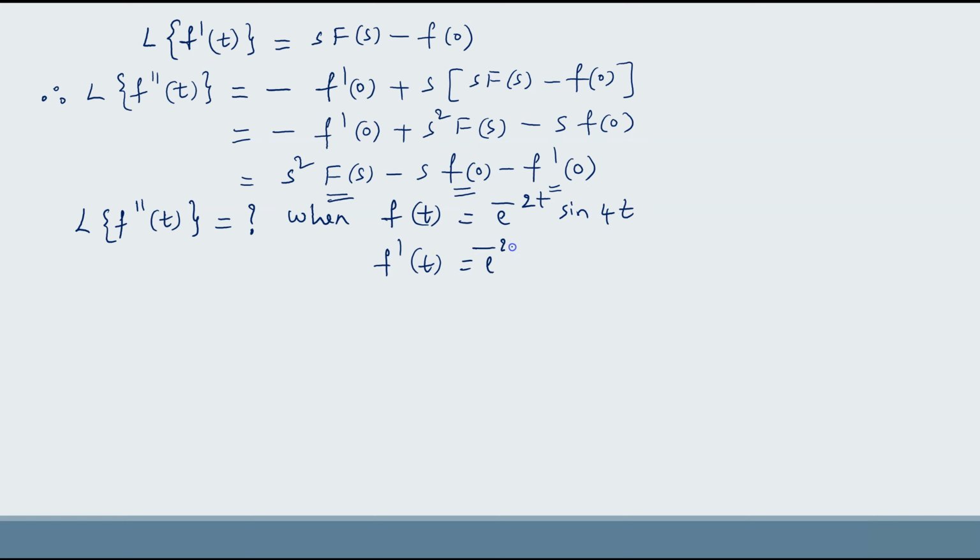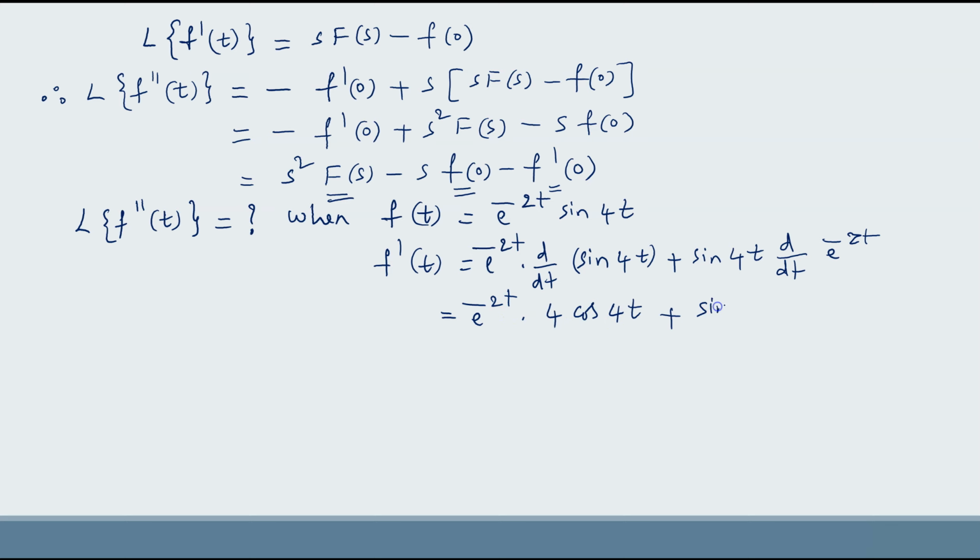So e power minus 2t into d by dt of sin 4t. Here we have to apply the uv rule: u into derivative of v plus v into derivative of u, d by dt of e power minus 2t. That is e power minus 2t into 4 cos 4t plus sin 4t into e power minus 2t into minus 2.